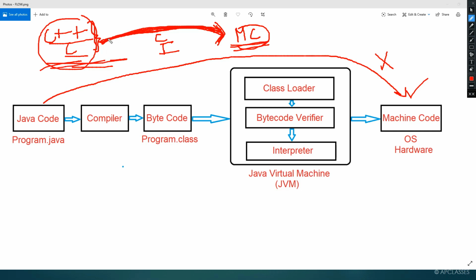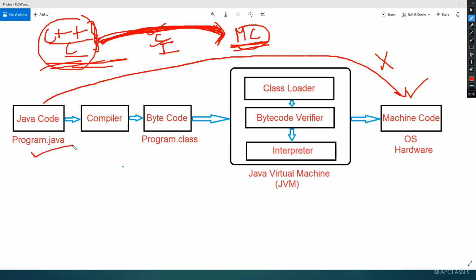The only reason is, remember, in other programming languages the source code is directly converted to machine code by a compiler or by an interpreter. Whereas in Java, the source code is never converted directly to machine code. There we follow a few simple steps, or Java follows some other steps through which the code becomes platform independent.